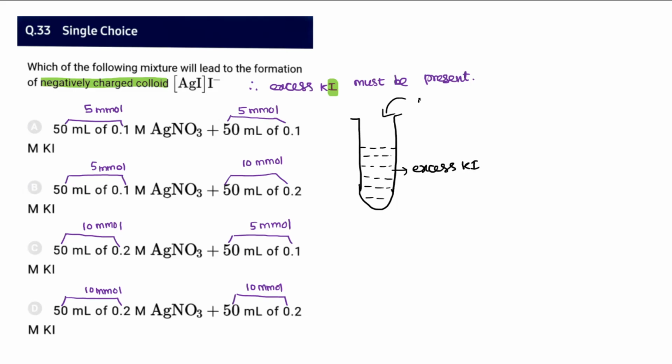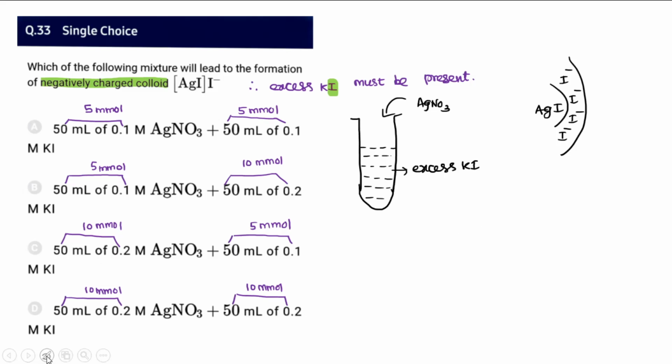To the excess KI, when you add silver nitrate, it forms silver iodide, and that silver iodide in turn tends to adsorb iodide from the species. That is what is common. So this KI will be getting adsorbed. This is what we call the fixed layer, the first layer. So for that, iodide must be higher in quantity.